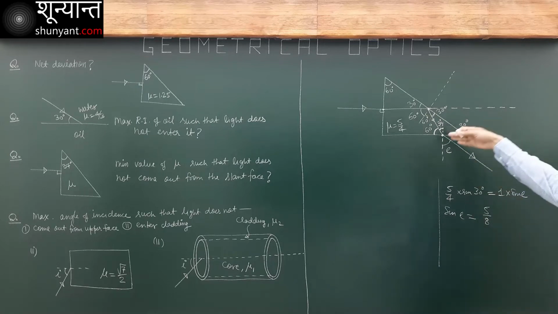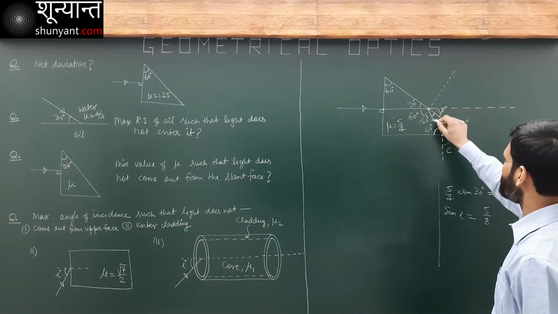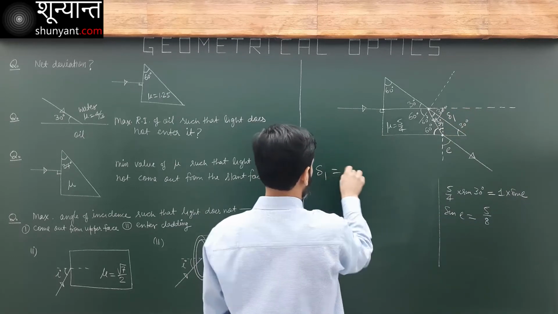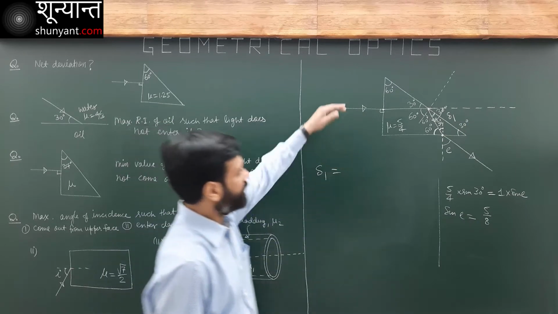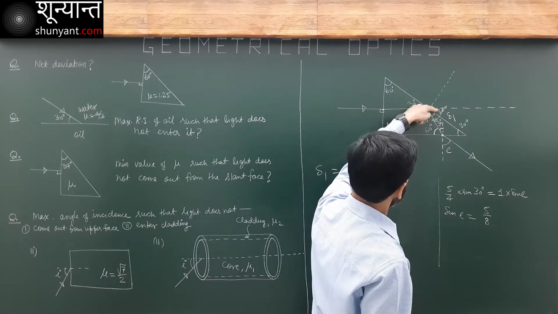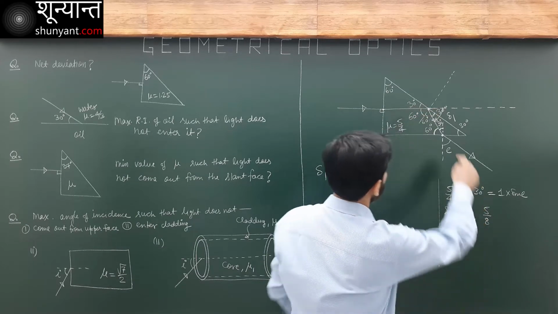Okay. Light finally goes in this direction. So the first deviation happens here. This is delta 1. What is delta 1? This is 30. This also is 30. And this is 30.